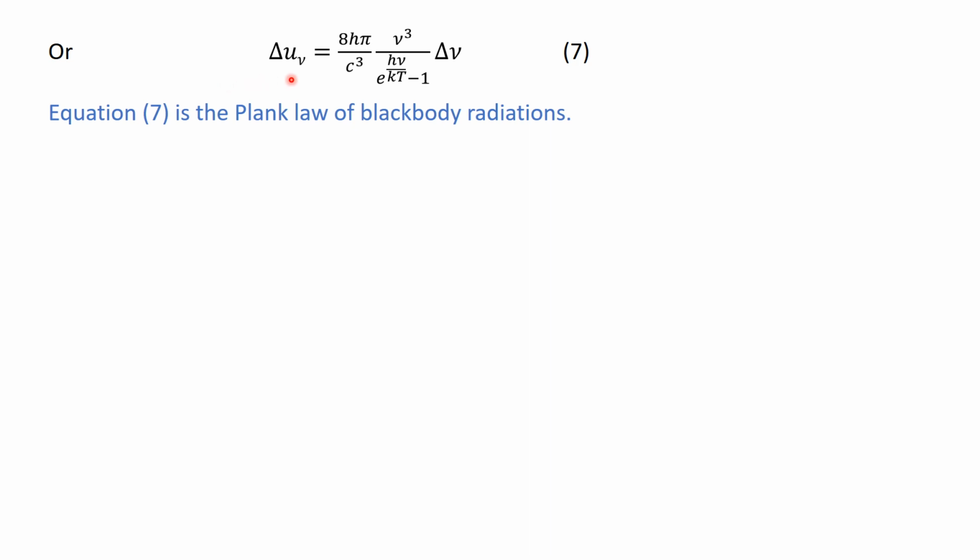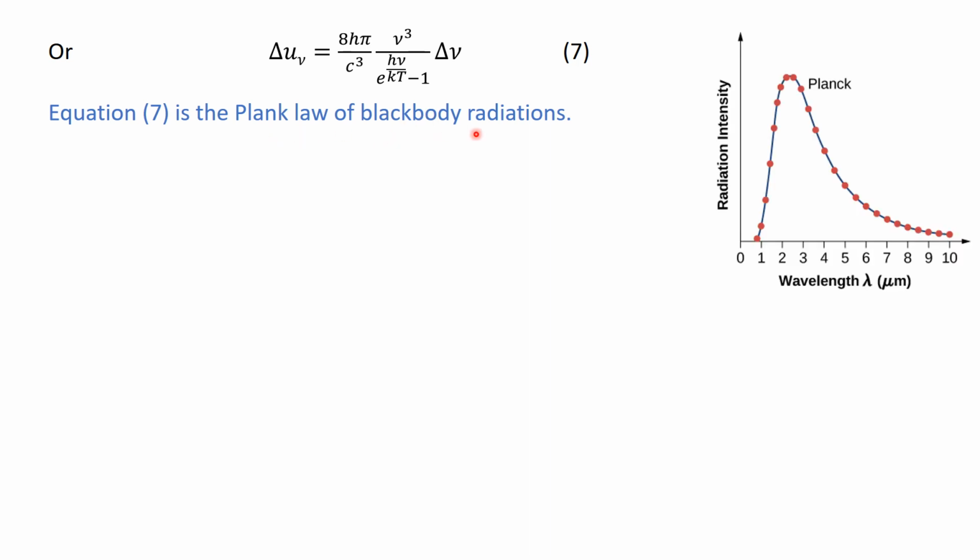Okay, so if we rearrange the equation on the back slide by keeping the constant on one side and the variable on the other side, we have this equation number 7, which is known as the Planck law of blackbody radiation. If we compare the Planck law with the experimental data, which is given by this black dot, red dot, and the Planck law is given by this yellow line, you see that the Planck law completely explains the experimental data for the blackbody radiation, both in the lower wavelength range and the higher wavelength range.